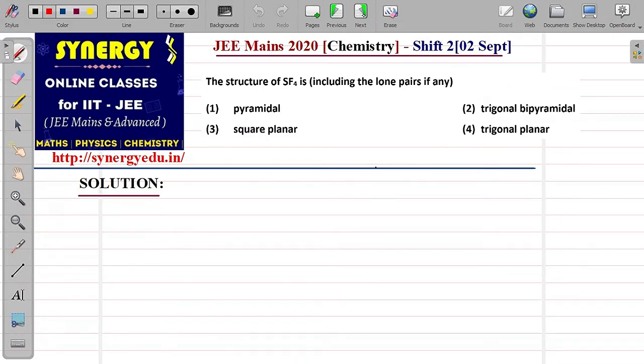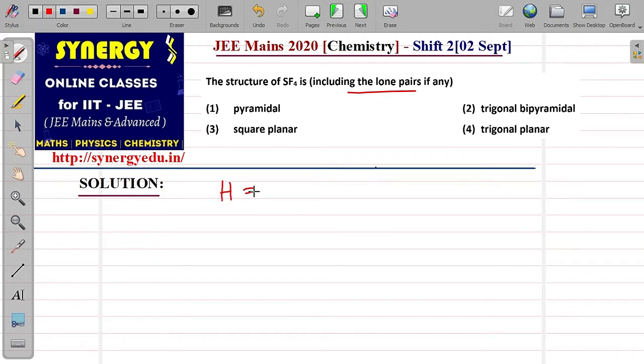In this question, the structure of SF4 is being asked, including the lone pairs. You have to consider the lone pairs also in the final shape, and you have to tell the shape or structure of the total SF4. Now, in such cases, remember one thing, whenever structure is asked, calculate the hybridization first.